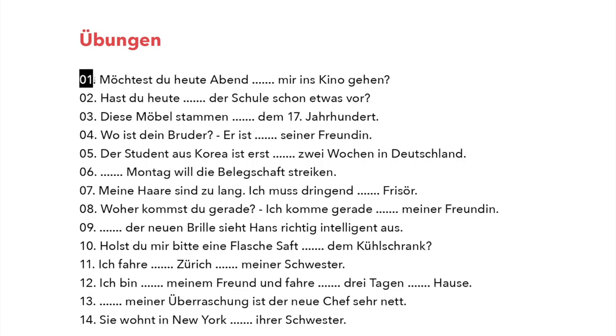Let's take number 1 here in the first exercise sheet. Möchtest du heute Abend mir ins Kino gehen? When I take my prepositions, I think here I would go with mit. Ja? Möchtest du heute Abend mit mir ins Kino gehen? Would you like to go tonight with me to the cinema? As you can see, after mit, I need to use mir, the personal pronoun, in dative.